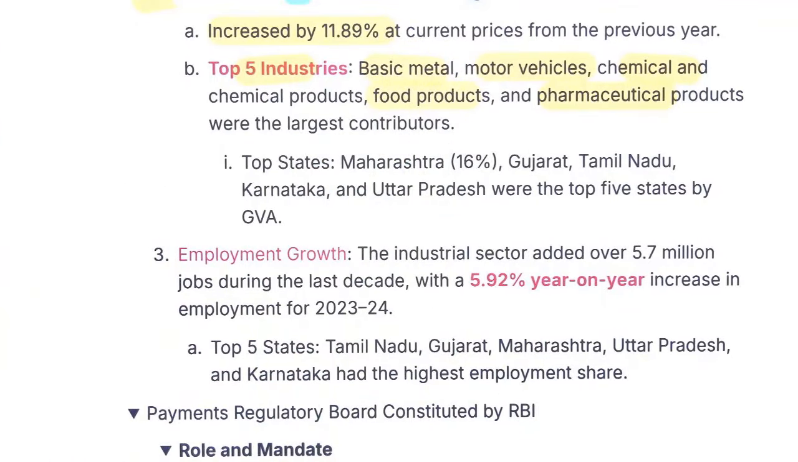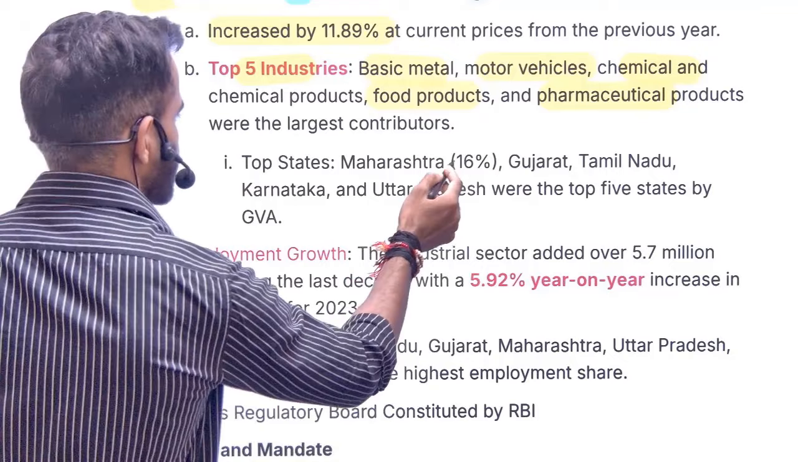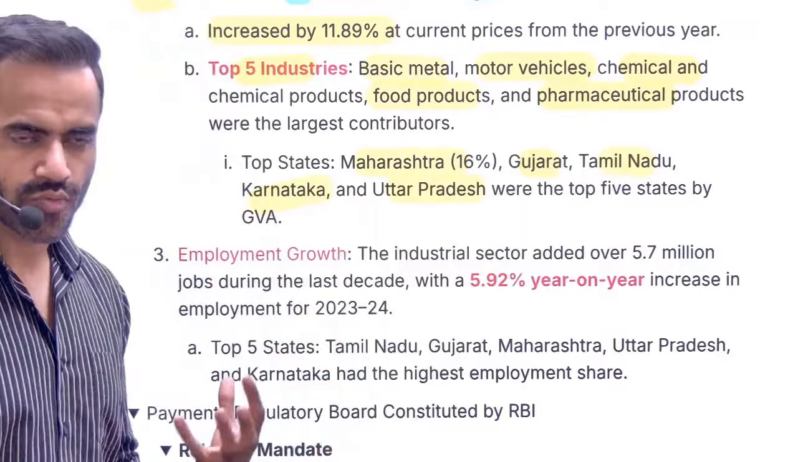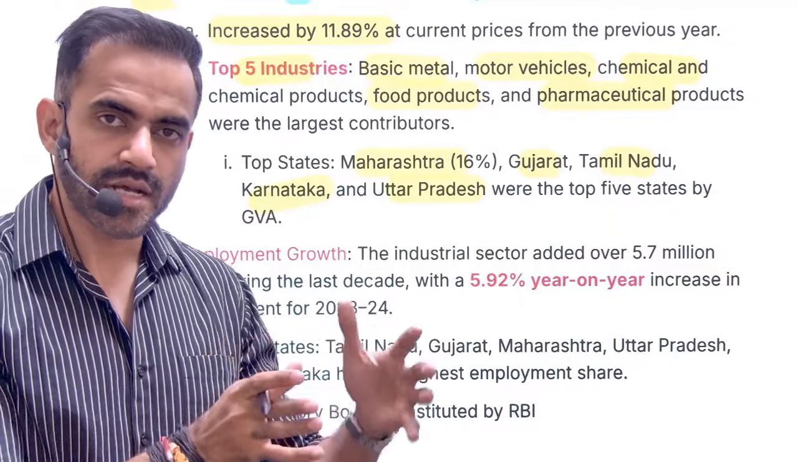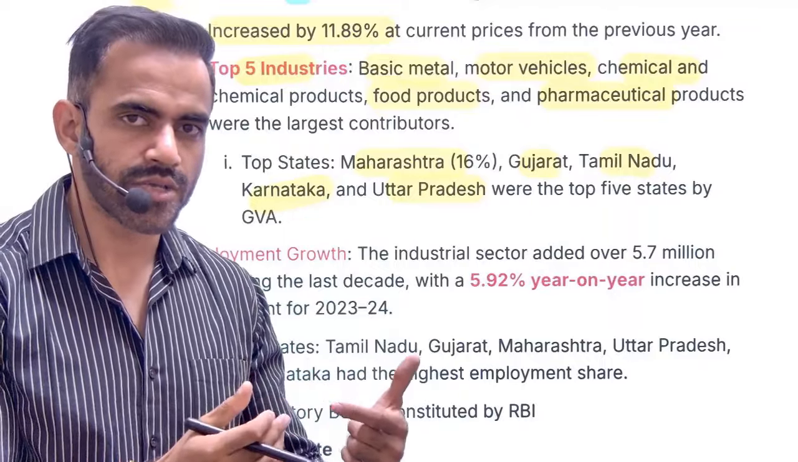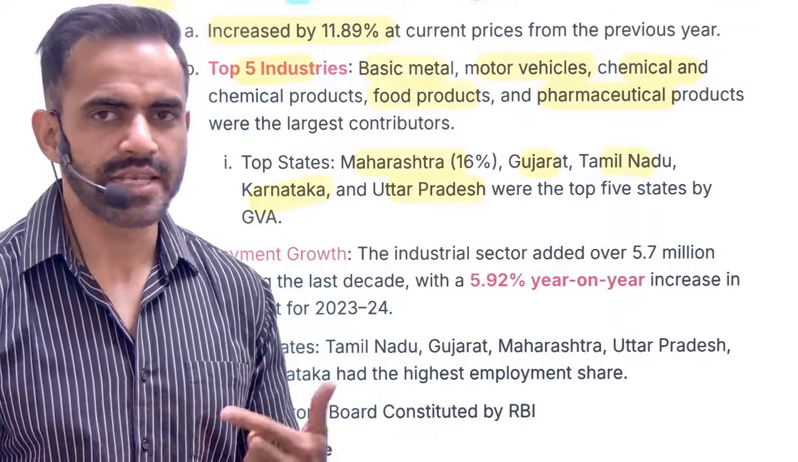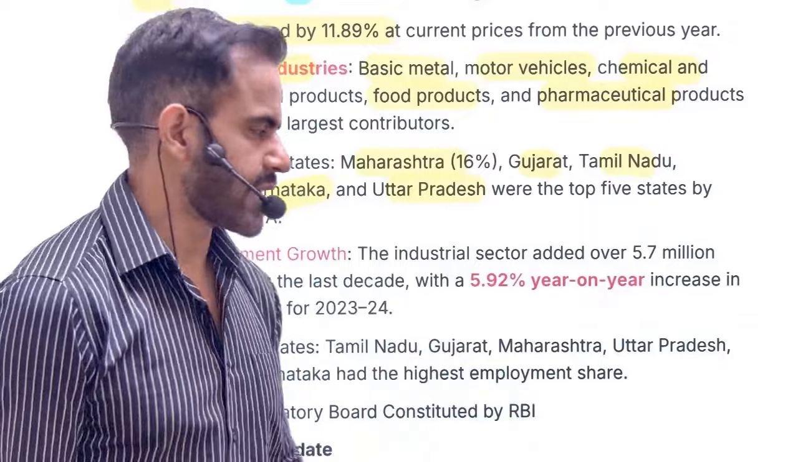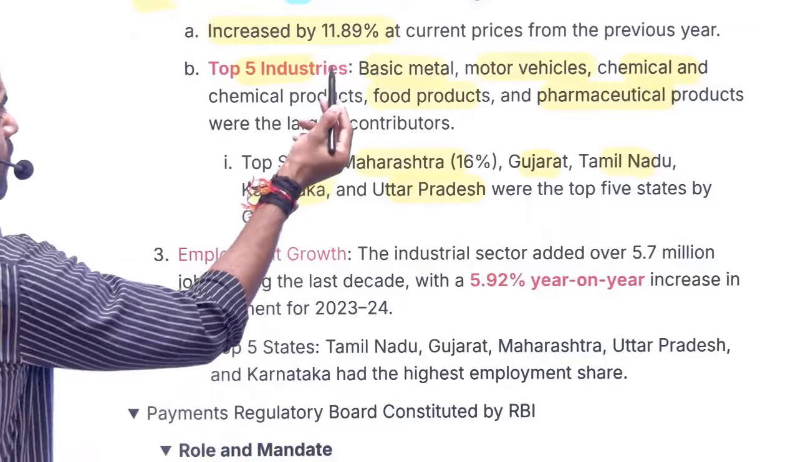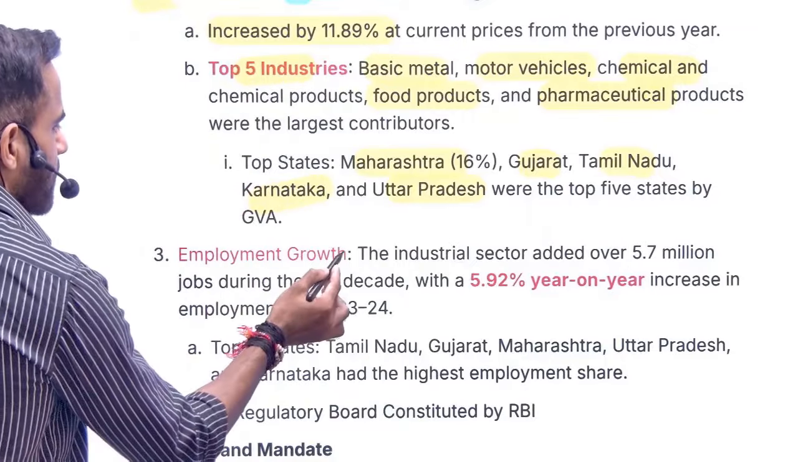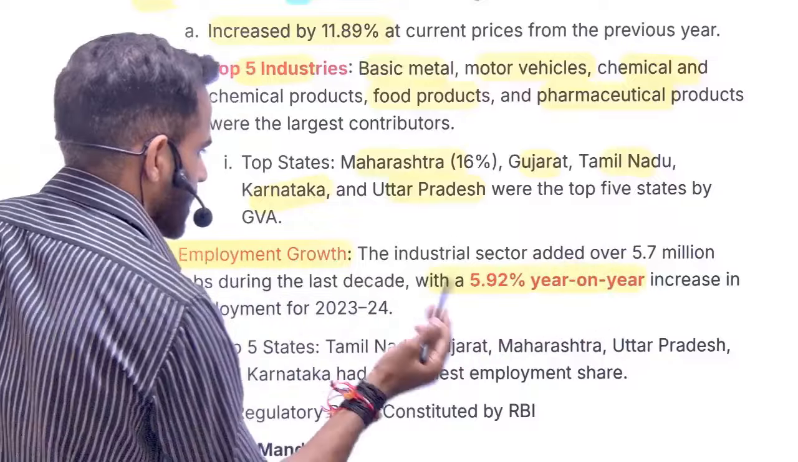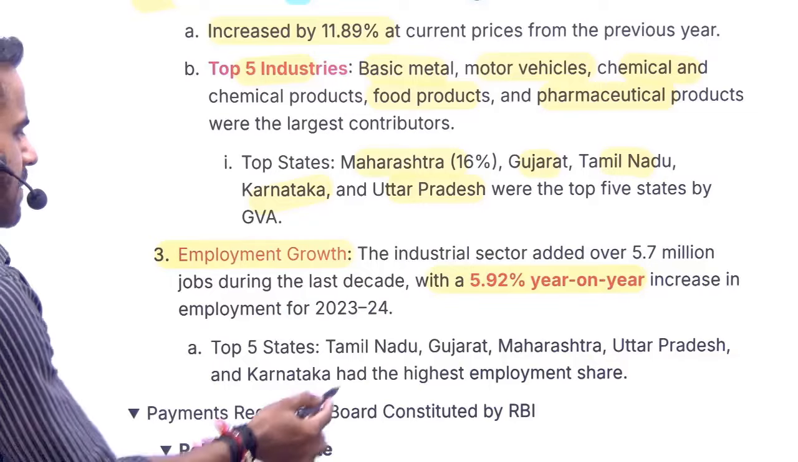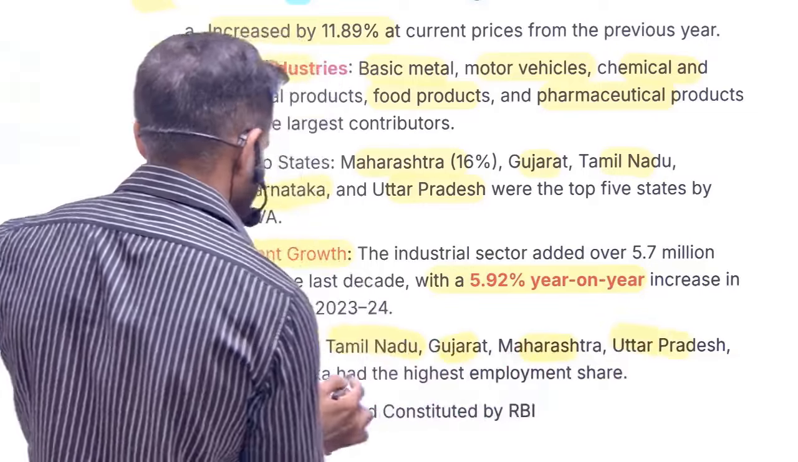These are 5 major industries in which value addition was there in our country. Now, the maximum value addition was in states like Maharashtra, Gujarat, Tamil Nadu, Karnataka, and Uttar Pradesh. Now, this itself will show you one thing. Because these states have larger units, which leads to value addition. Of course, they will lead to more employment generation. That's why what will happen? There will be migration towards these states. So our overall GVA growth was 11%. Employment growth was roughly 6% in comparison to last year, roughly 5.9%. The top states are Tamil Nadu, Gujarat, Maharashtra, Uttar Pradesh, Karnataka.